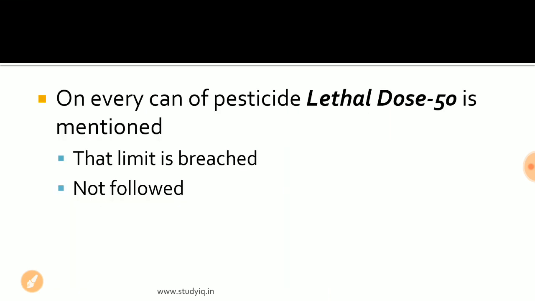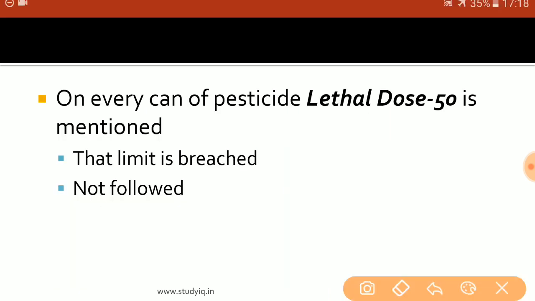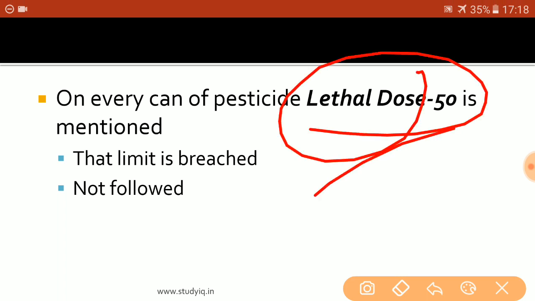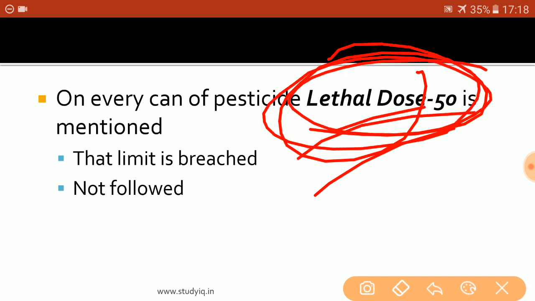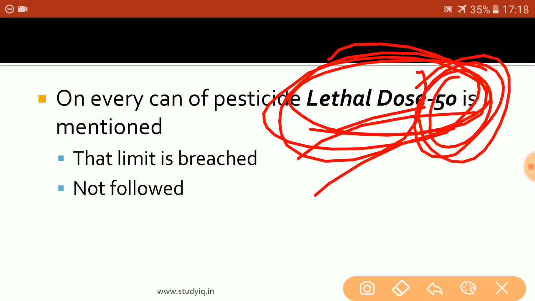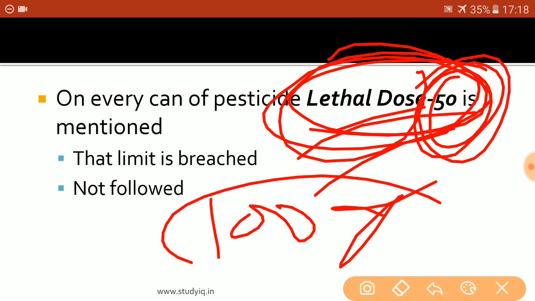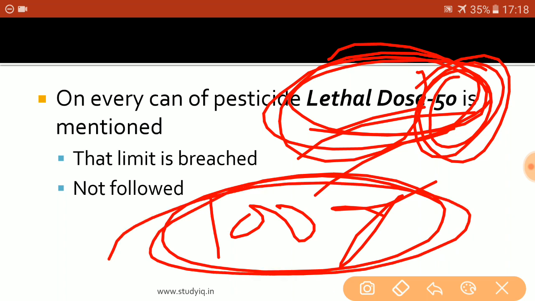One thing that farmers are ignoring is the lethal dose 50. What is this term? If we are buying a bag of chemicals, fertilizers and pesticides, then on that bag the lethal dose 50 is mentioned. Lethal dose 50 basically means the amount of chemical that is required to kill 50% of the pest. For example, if we are talking about Monocrotophos and it is written on the bag that the lethal dose 50 is 100 gram, then it means that 100 gram of Monocrotophos is required to kill 50% of the bollworms.